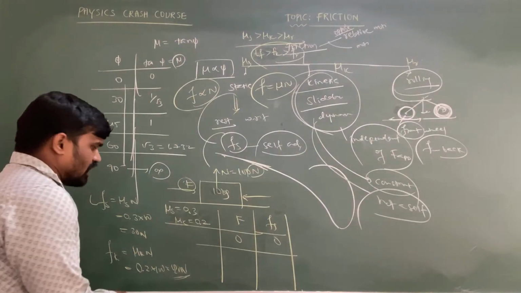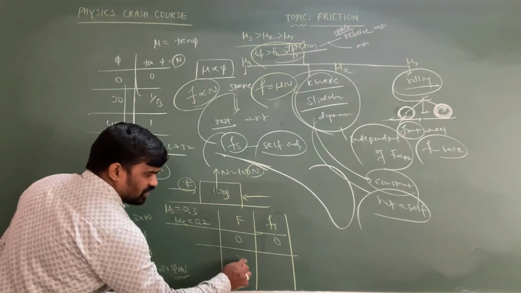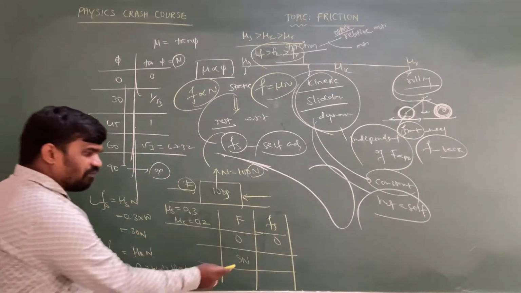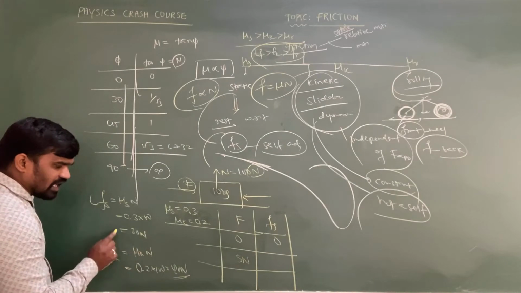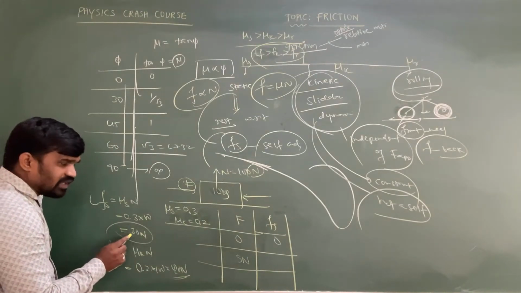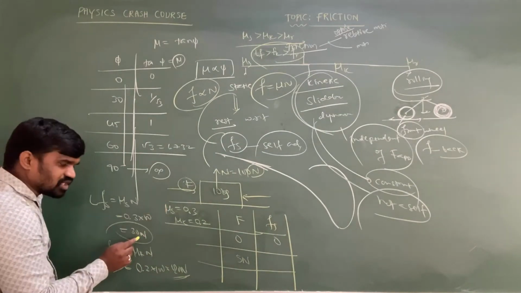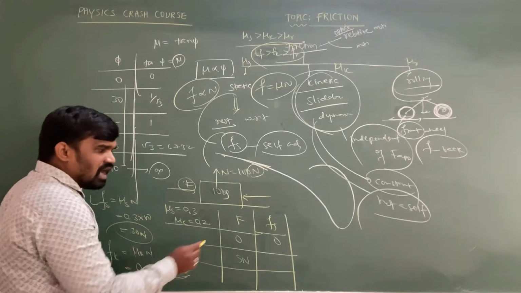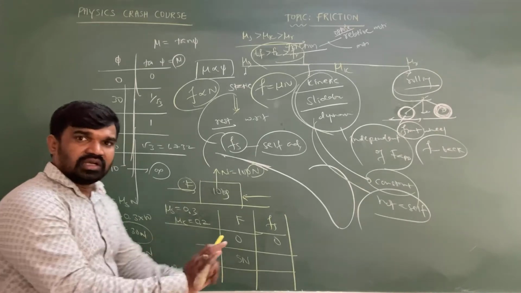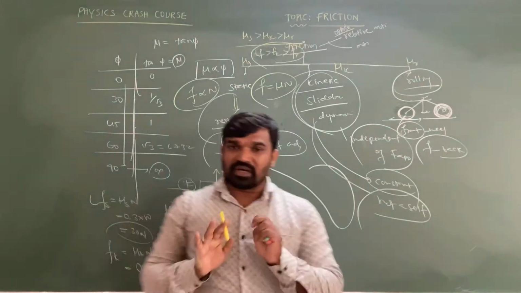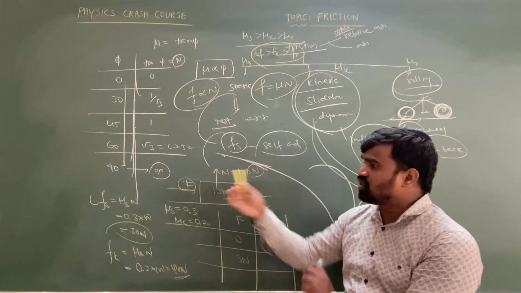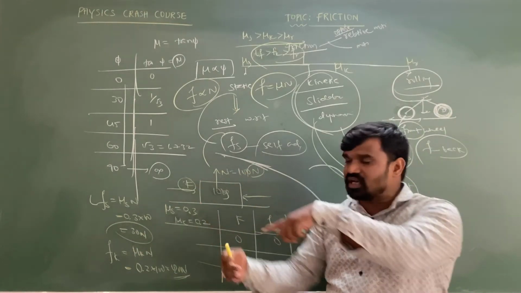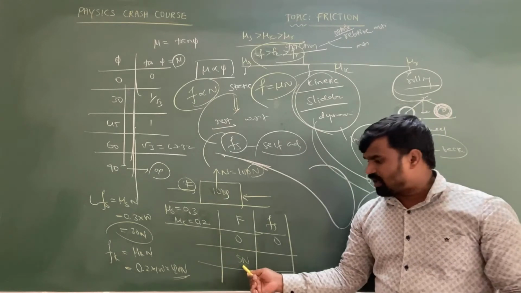Now let me observe. Applied force, now I am taking 5 newtons. What applied force I am applying on the object? 5 newton. A 5 newton force is less than 30 newton. So the object has a tendency to be in the stationary position until applied force is equal to 30 newton. As applied force equals 5 newton, the opposing force is how much? 30 newton is the opposing force already there. 30 newton needs to be applied in order to change the position, but you are applying only 5 newton.